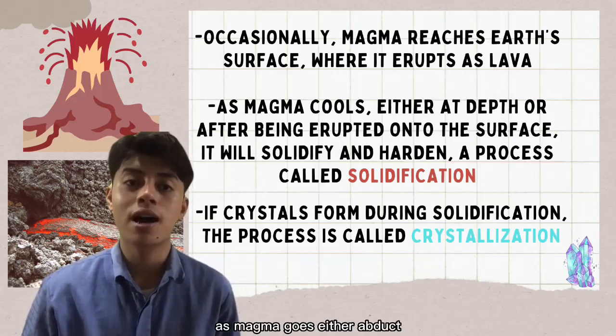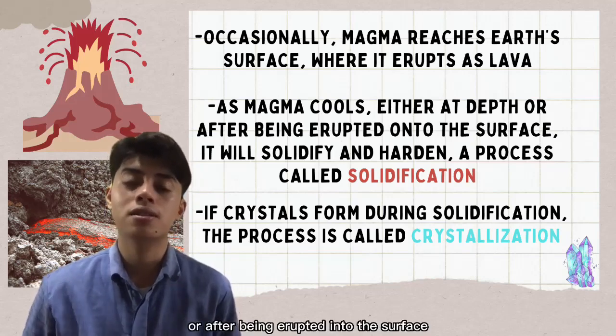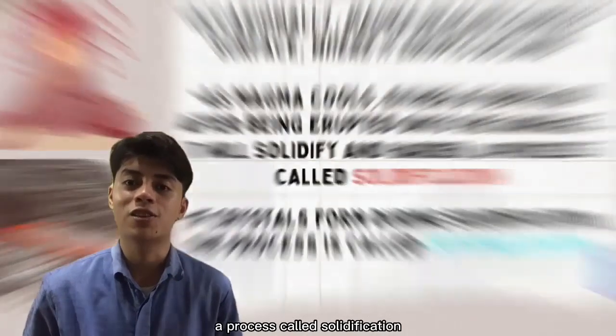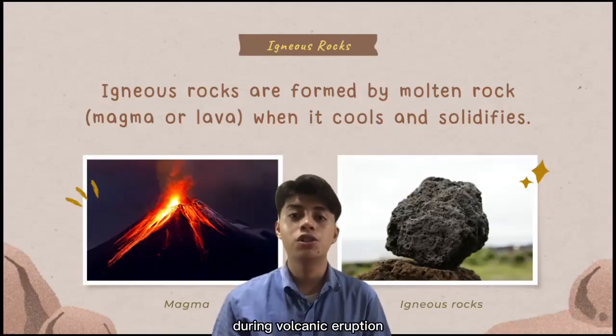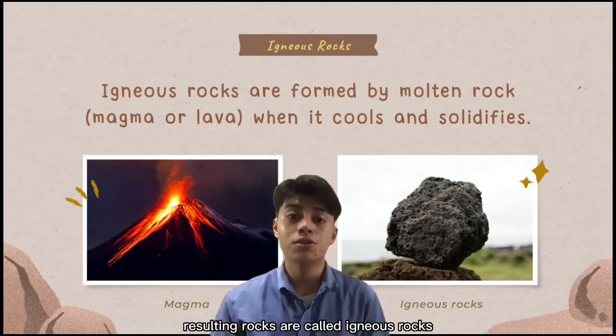As magma cools, either at depth or after being erupted onto the surface, it will solidify and harden, a process called solidification. Molten rock may solidify either beneath the surface or at the surface during volcanic eruption. The resulting rocks are called igneous rocks.